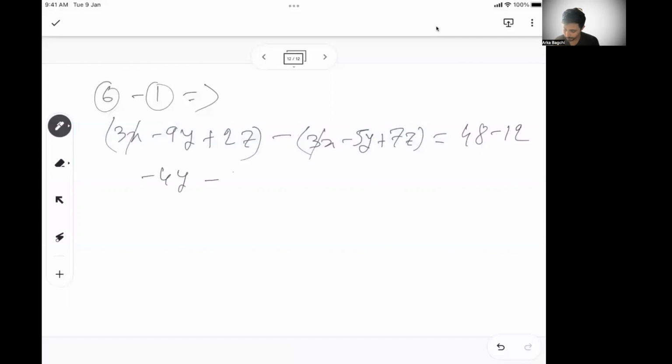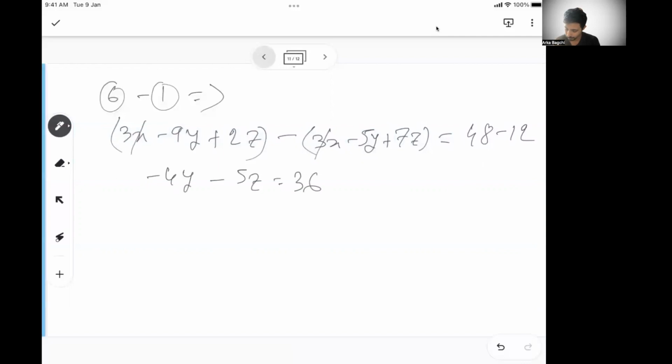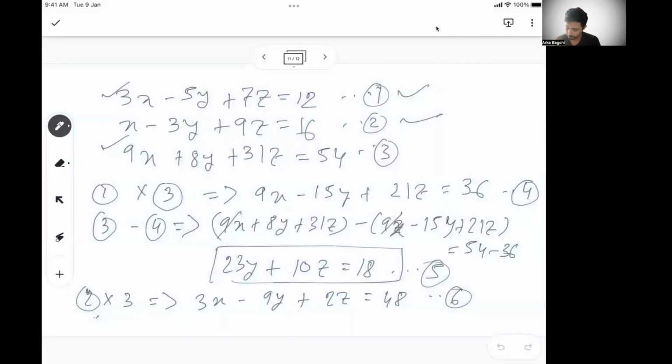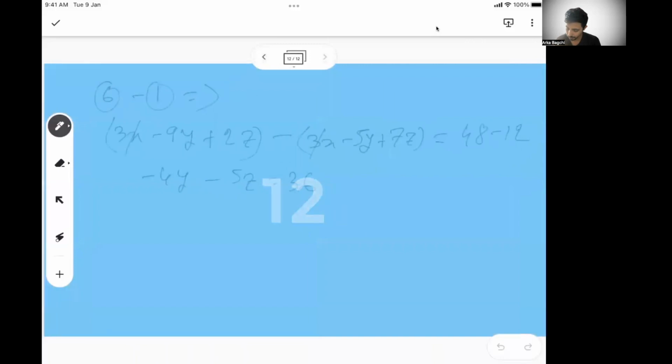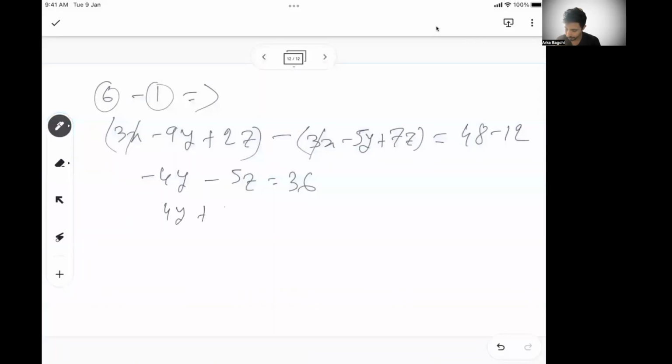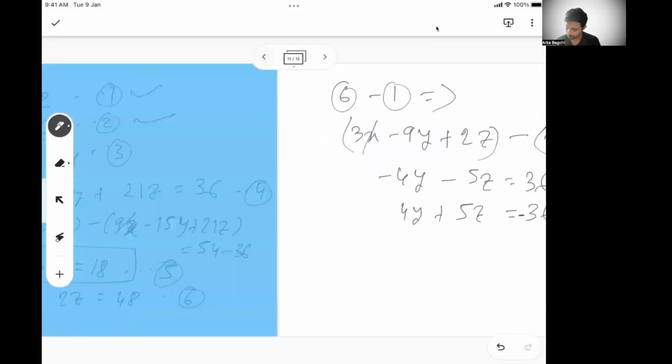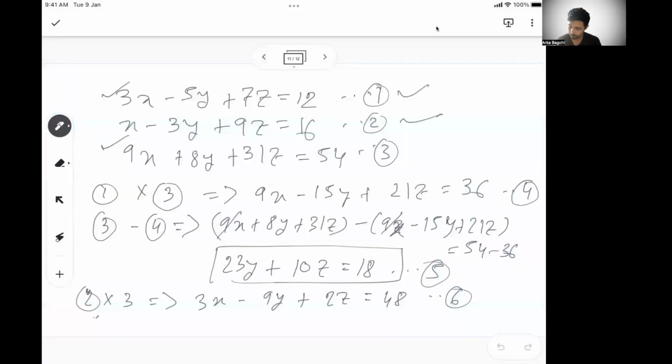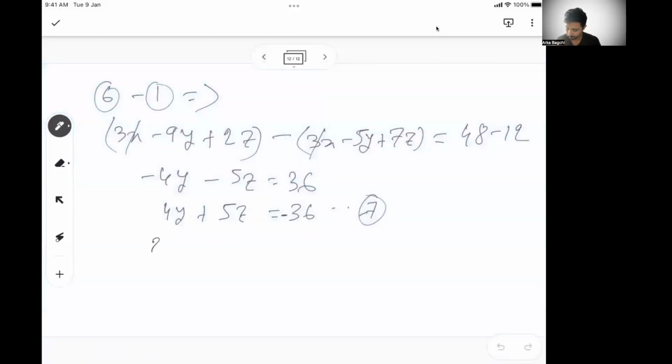2z minus 7z, so minus 5z. That is 36. So what we got? We got 4y plus 5z is equal to minus 36. So this is my equation 7. Right? So we got that. So what is my other equation? 23y plus 10z is equal to 18. Right?